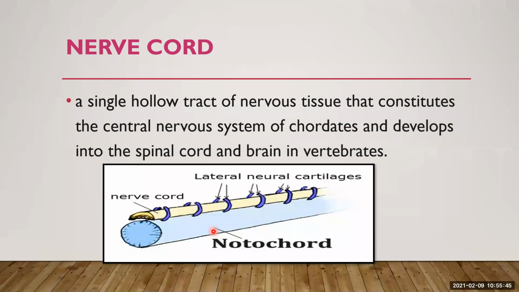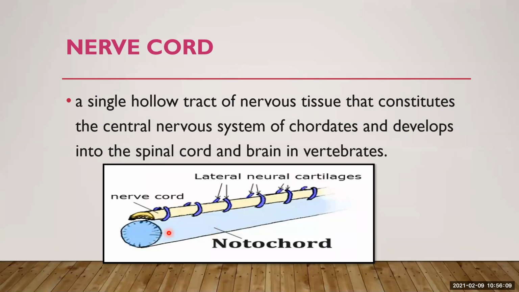Notochord is a cell rod that forms the chief axial supporting structure of the body of the lower chordates such as amphioxus and the cyclostomes, and of the embryo of the vertebrates. In vertebrates, the notochord develops into the vertebral column.